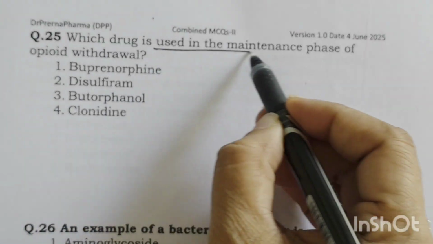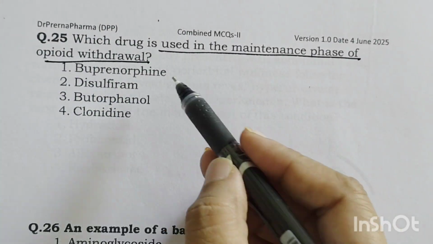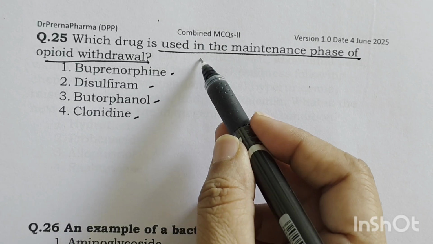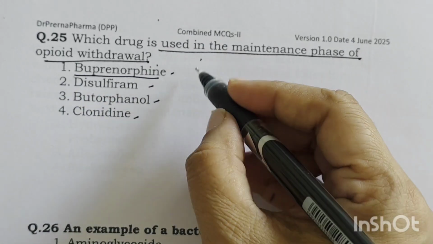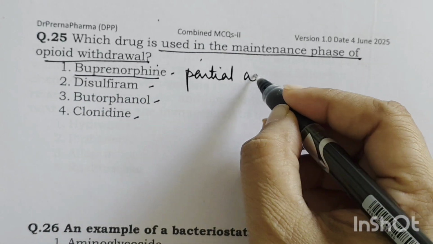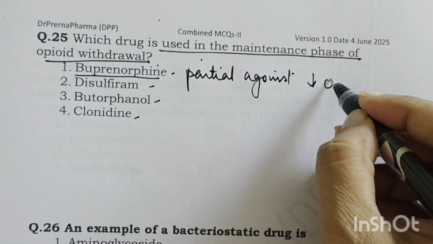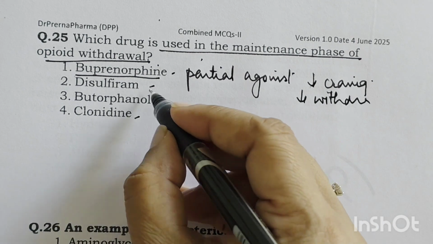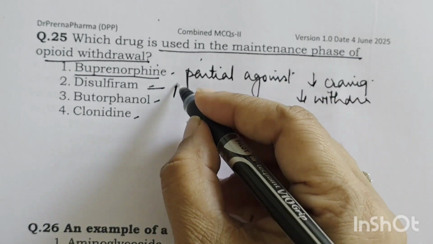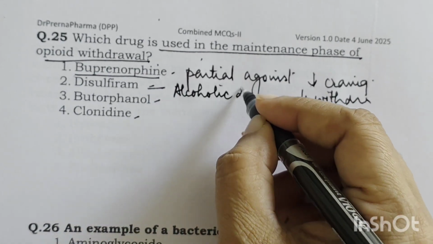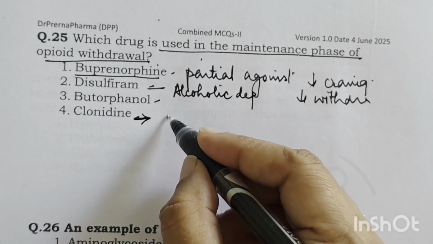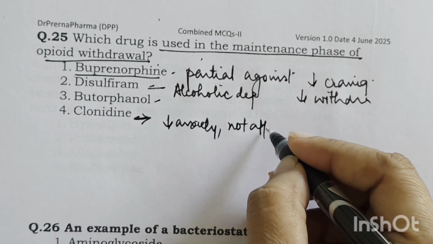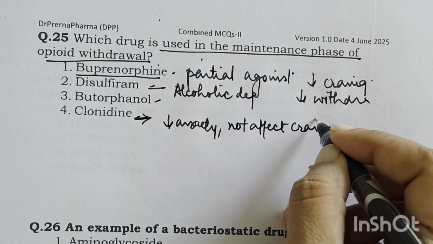Which drug is used in the maintenance phase of opioid withdrawal? Again, a similar type of question we have done earlier: buprenorphine, disulfiram, butorphanol and clonidine. Now, in this maintenance phase of opioid withdrawal, we use buprenorphine as it is a partial agonist at the opioid receptors, and so it reduces the cravings also, and it also reduces the withdrawal symptoms. Okay. Disulfiram is basically a drug which is used in alcohol dependence. Clonidine is used to reduce the anxiety, agitation, muscle ache, sweating, but it does not affect the cravings. So it does not have any effect on the drug craving.